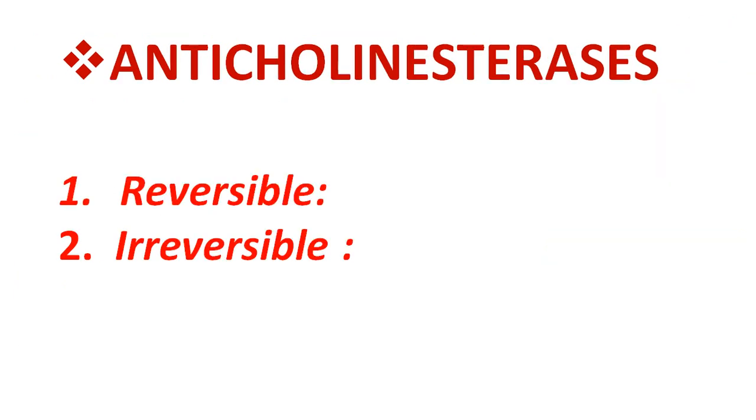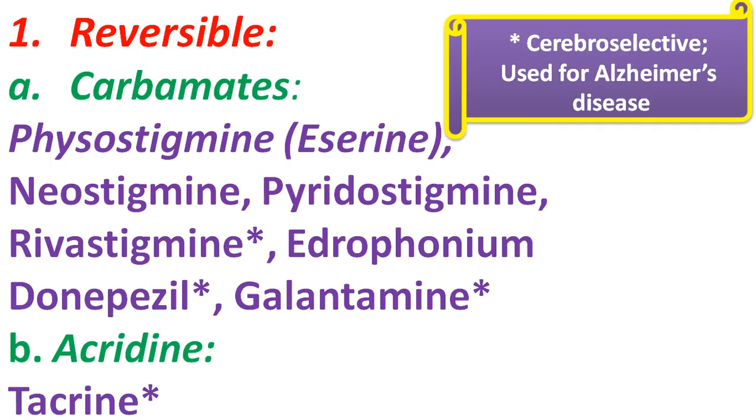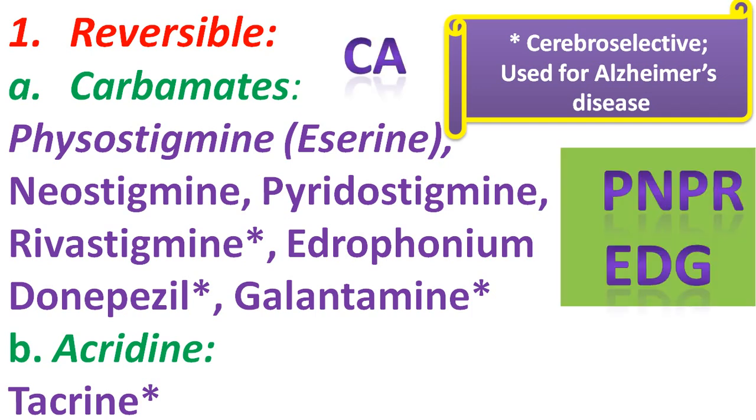Now coming to the anticholinesterase class, which was divided into reversible and irreversible sections. The reversible section included two subclasses, that is carbamates and acridine. The carbamate class was memorized by using the word PNPREDG. So PNPR was physostigmine, neostigmine, pyridostigmine, rivastigmine, and EDG was edrophonium, donepezil, and galantamine.